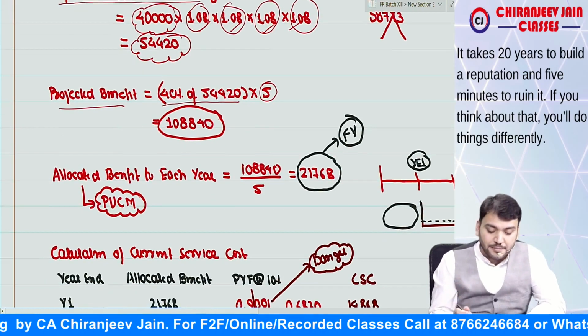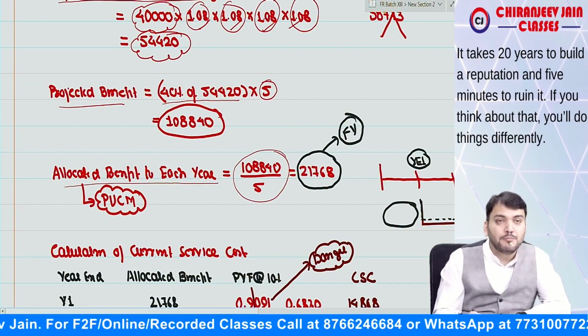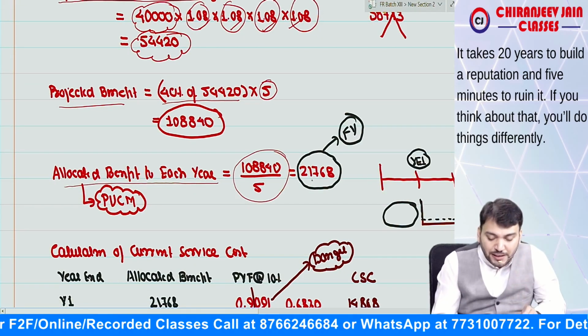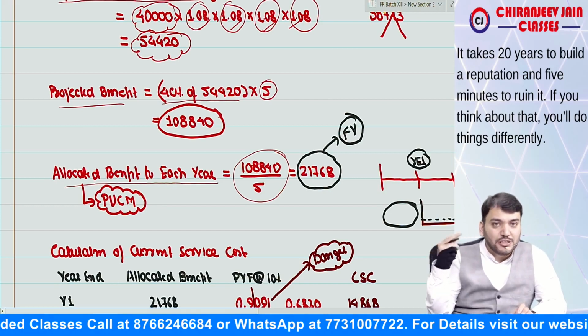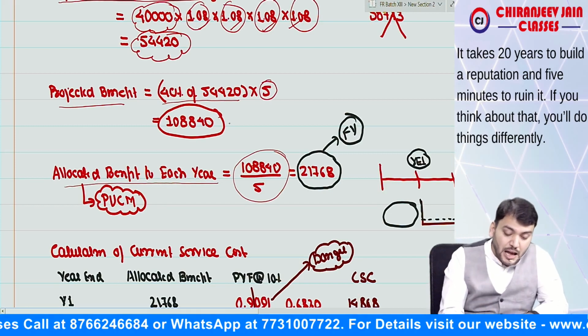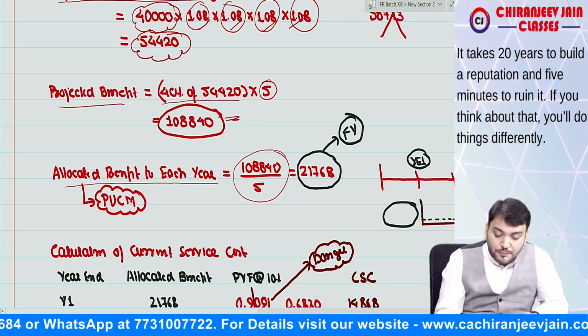Projected unit credit method. So the allocated benefit to each year will be this divided by 5 years. So it will be 21,768. Can you see, this is the future value? This is the amount of obligation which is payable at the end of 5 years. So this is a future value.